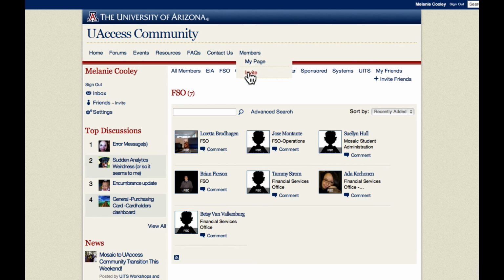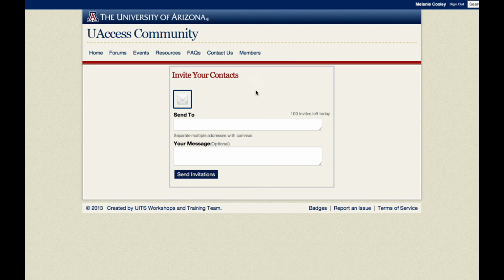Also under this members link, you will see a page where you can invite. So if you have colleagues that you think would benefit from being part of the UAccess community, you're welcome to send an email to them through here in order to invite them to join us on the UAccess community. And I certainly hope that you do.